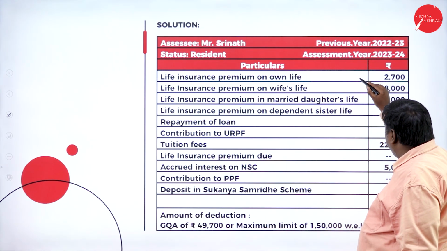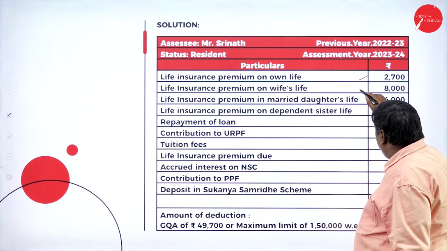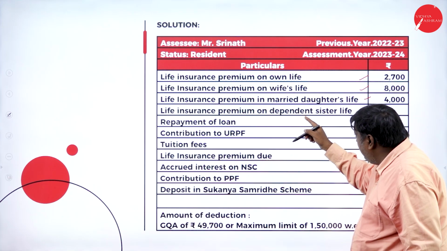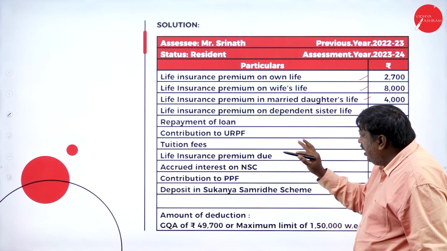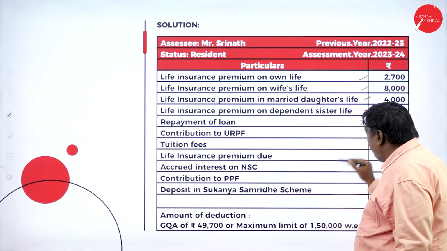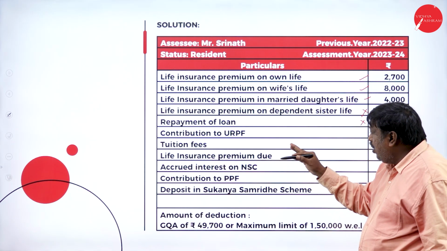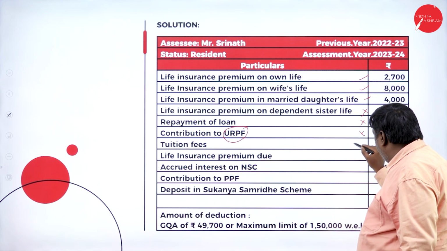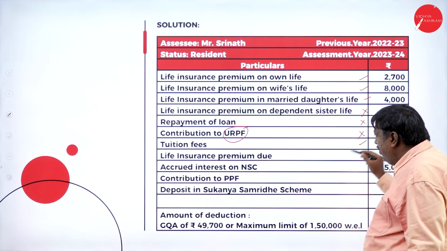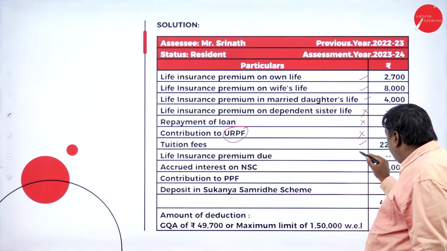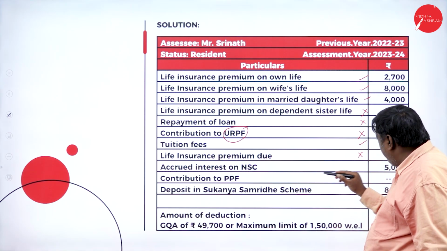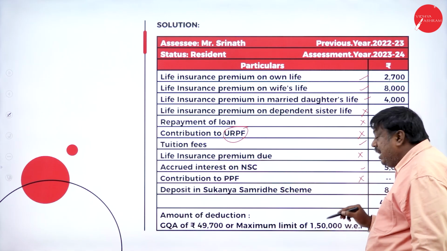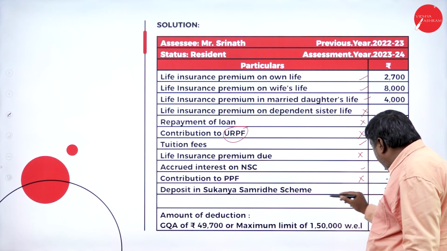LIC premium on own life is eligible for deduction. The wife's or spouse's life is eligible. The daughter's life is eligible. Dependent sister is not applicable here. Repayment of loan is not applicable because it is for a commercial property. Contribution to unrecognized provident fund is not eligible. Tuition fees are eligible. LIC income premium due is not eligible. Accrued interest on NSC is eligible. Contribution to PPF is not eligible because it is in the name of the mother. Deposit in Sukanya Samriddhi scheme is eligible.